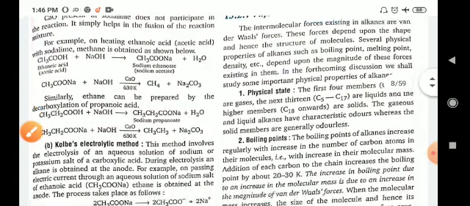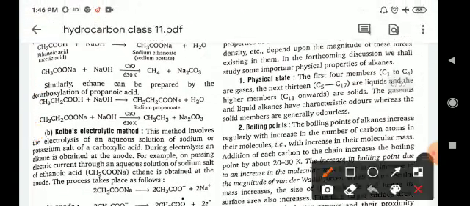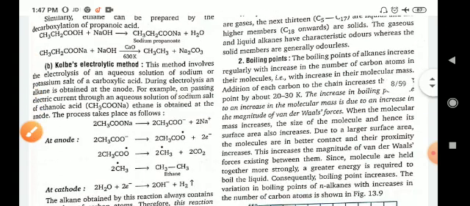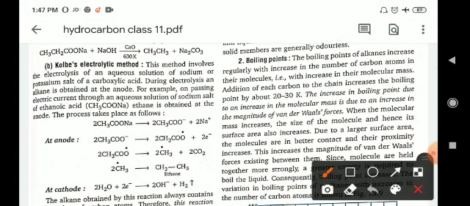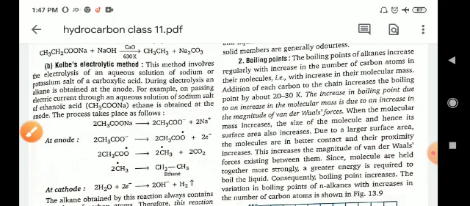Physical state. The first 4 members, carbon 1 to carbon 4, are gases. The next members, C5 to C17, are liquid, and higher members from C18 onward are solid. The gaseous and liquid alkanes have characteristic order, whereas the solid members are generally orderless. Boiling points. As we know, the boiling points of alkanes increase regularly with increase in the number of carbon atoms in their molecules. That is, with increase in the molecular mass, their boiling points also increase.